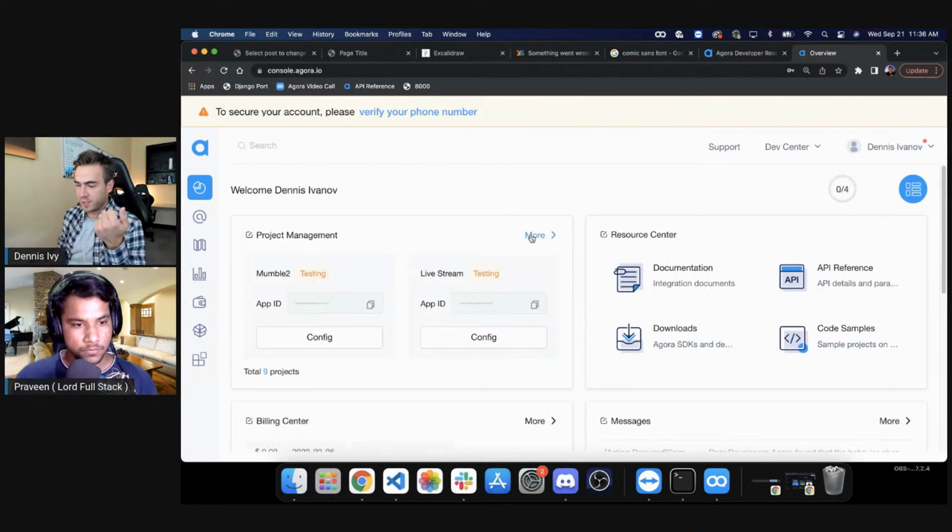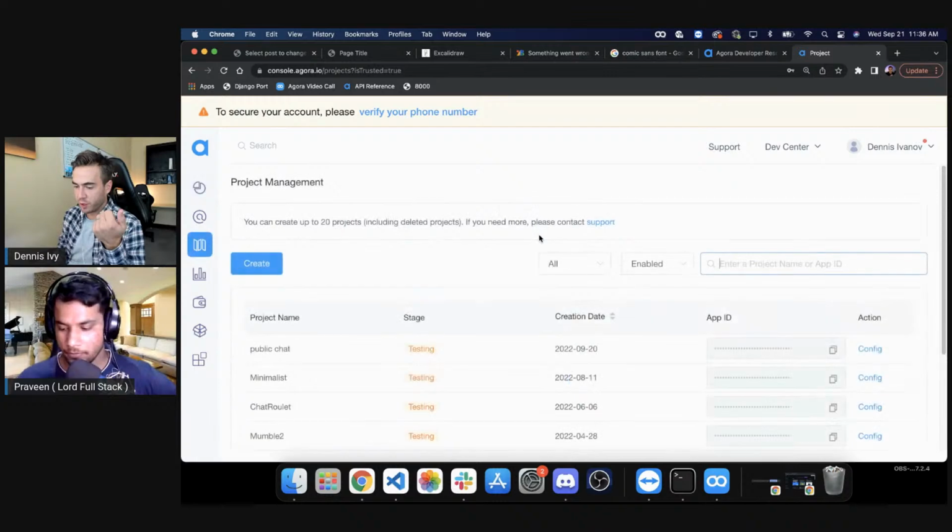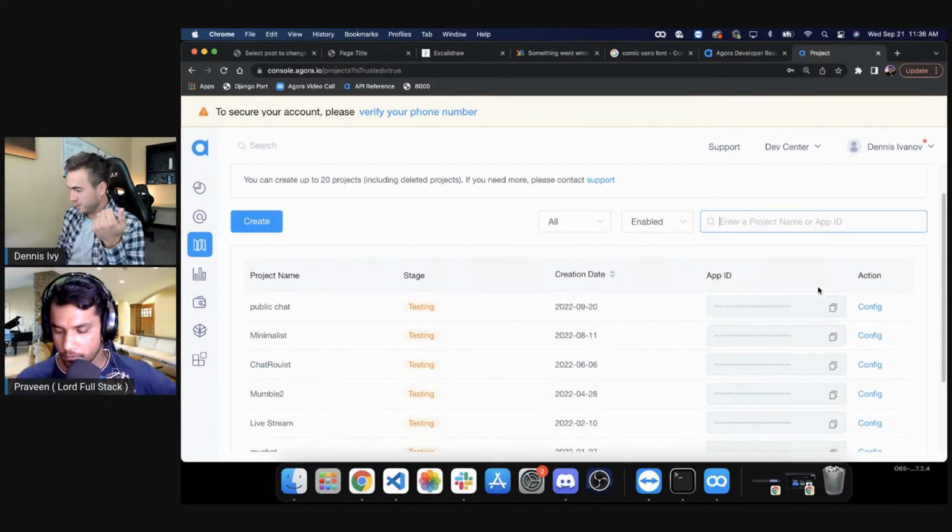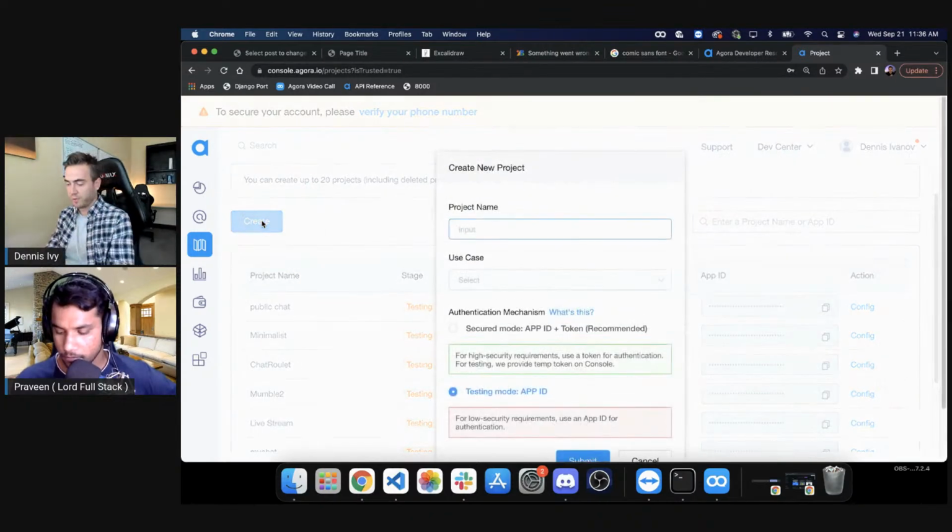And we're going to have this section right here. So project management, we're going to have our projects here. So I'm testing out different projects. In fact, what I'm going to do here is go ahead and just create a new one. So we'll just call this public chat 2.